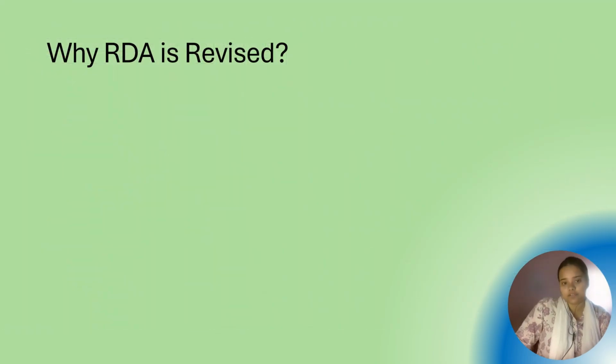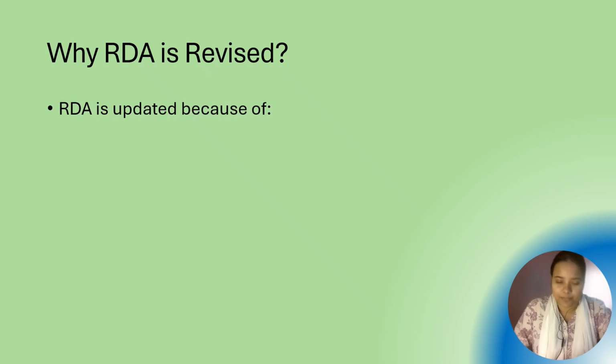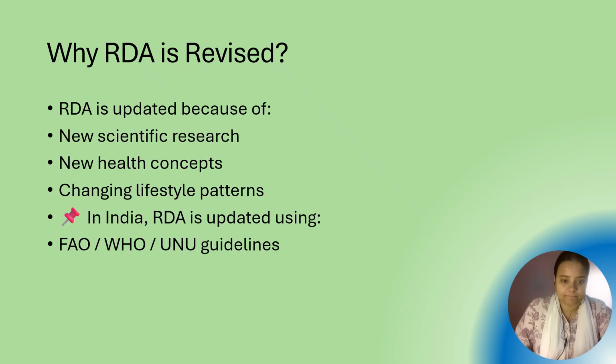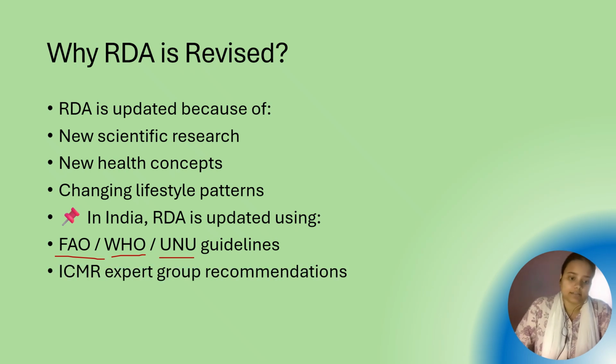RDA is not fixed forever. It keeps changing because science keeps updating. New research, new lifestyles, new patterns, and new diseases like obesity and diabetes also affect the recommendation. In India, RDA is updated using FAO, WHO, and UNU guidelines.